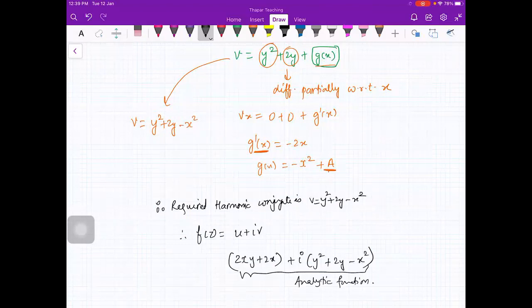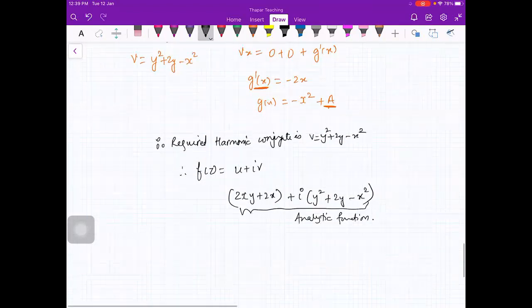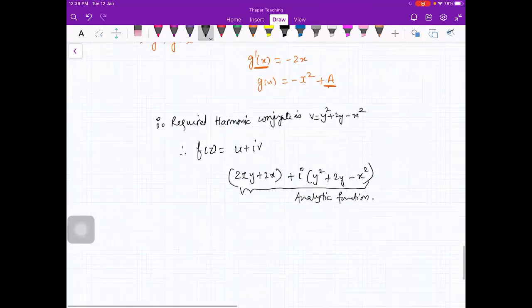Is that clear to everybody? So this is how you find the harmonic conjugate for a given function. For question number 5 from your tutorial sheet, you have to do it; it is based on this concept of finding harmonic conjugates. Okay, then we have the last thing.